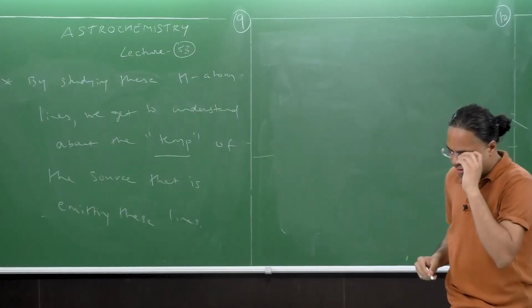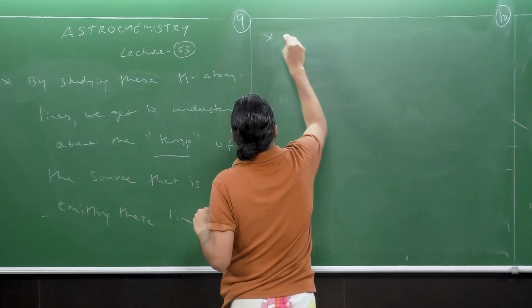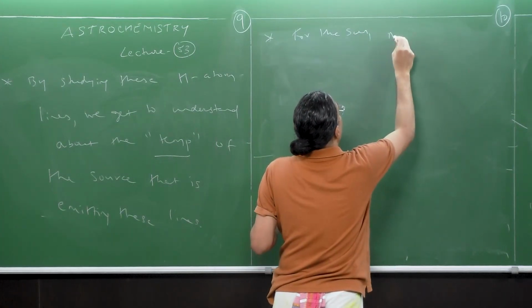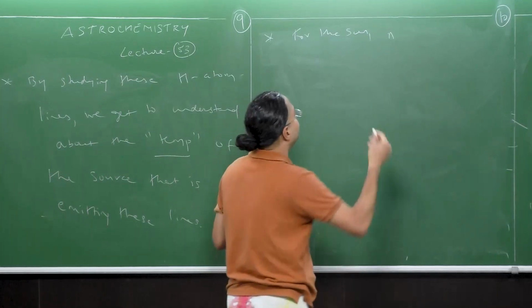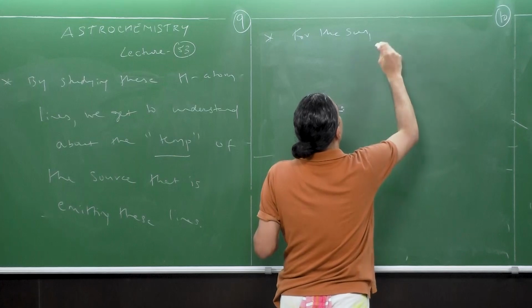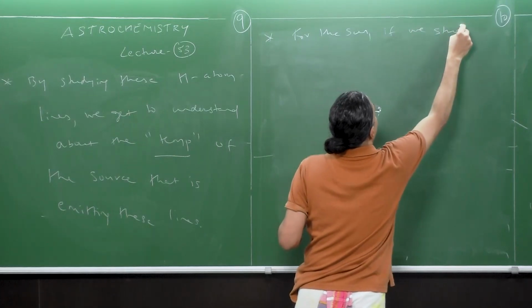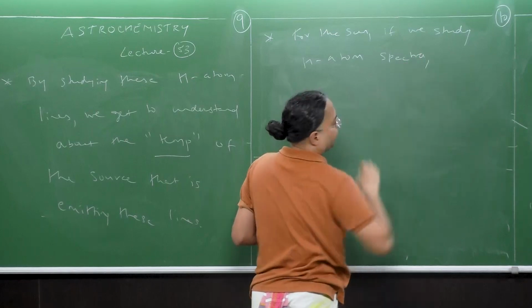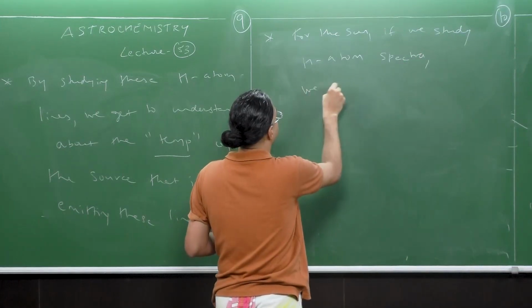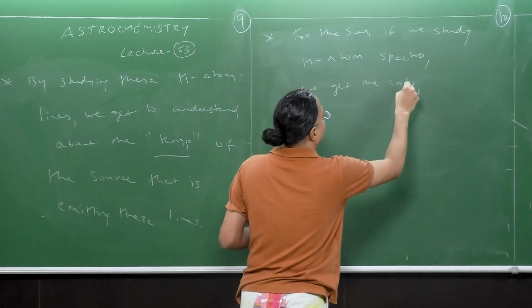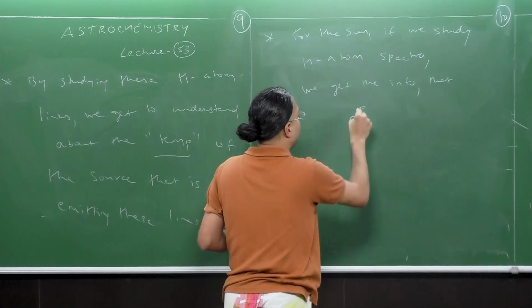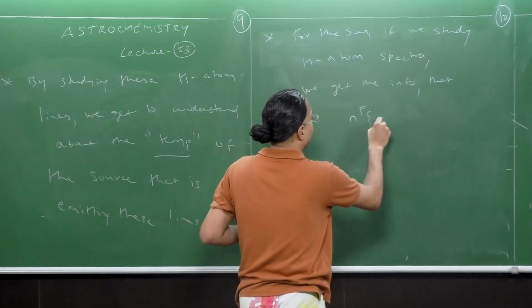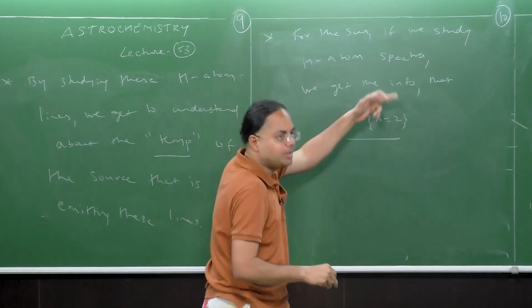Say, for example, for the sun, the N2 by N1, that is, the number of atoms present, if we study the H atom spectra, we get the information that the N population, I'm using the word population, I'll explain what this is soon, N_p from n equals 2, that is, the Balmer line.